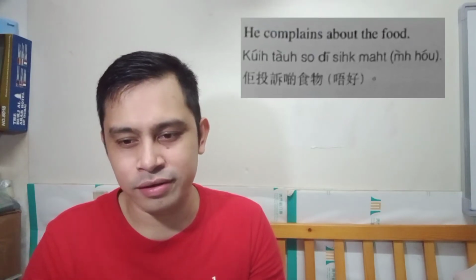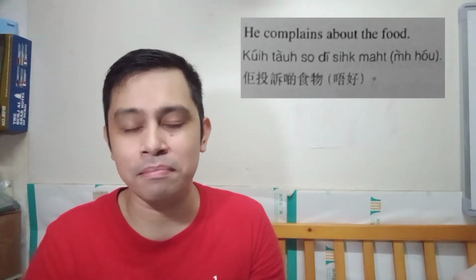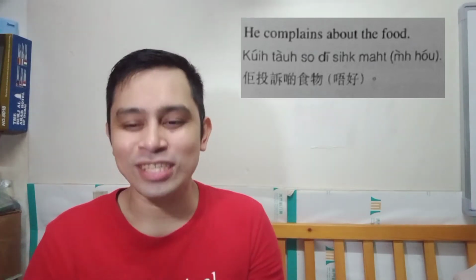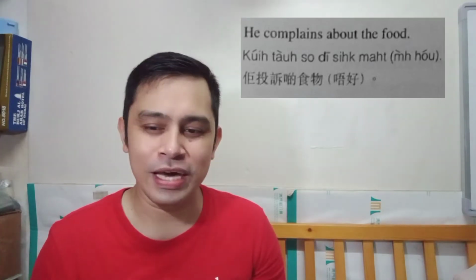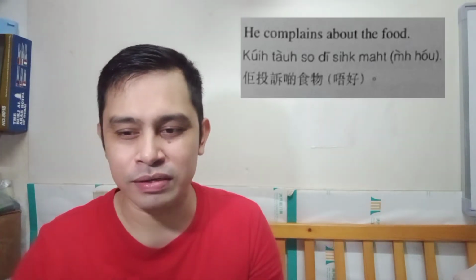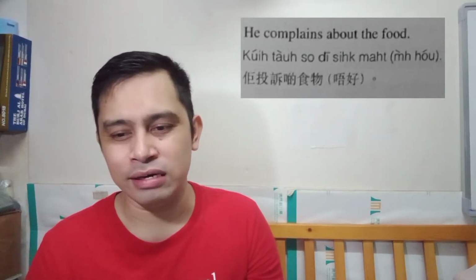Okay, he complains about the food. So in Cantonese, koi tao so ti sik mat mo. So he complains about the food, no? Something not good ang pagkain. Ti sik mat, about the food. Sik, of course, food. Let's go to another verb, number 10.